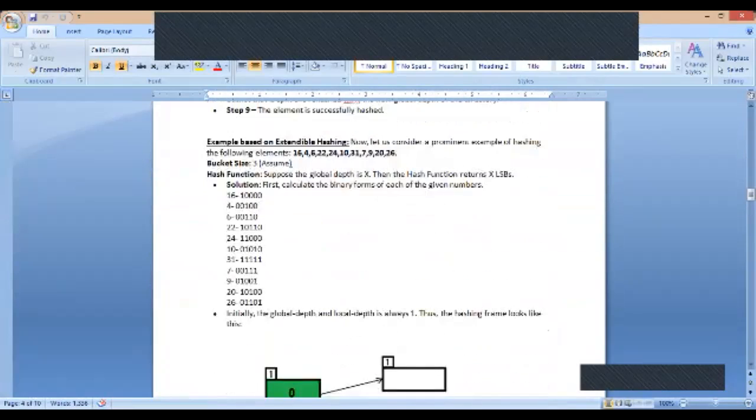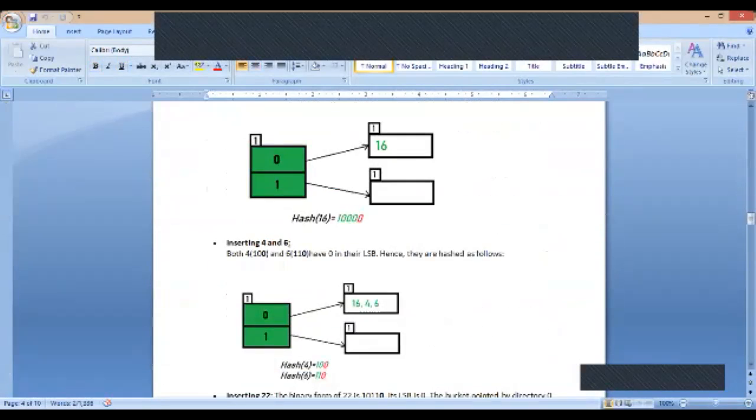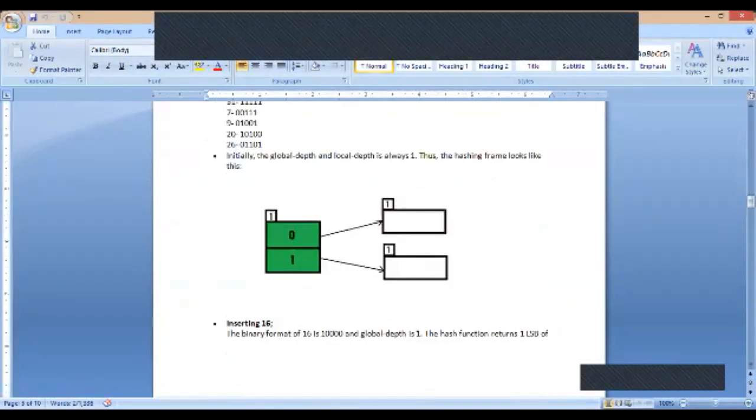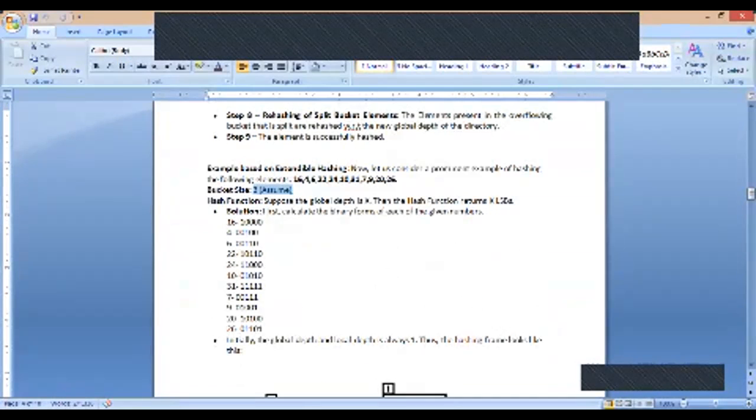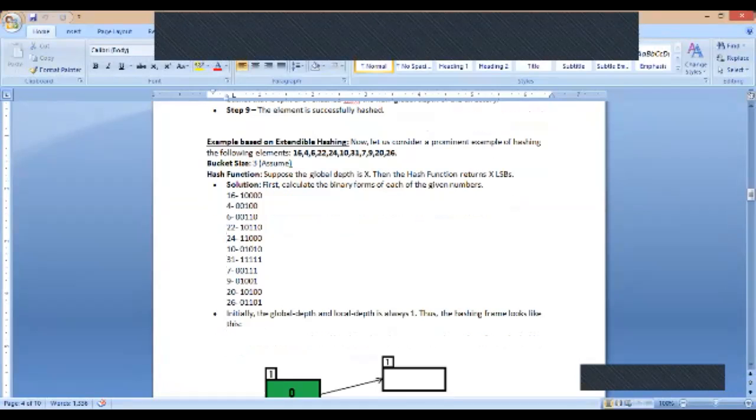Now we'll come to the example directly. They are asking us to insert these particular values, and they say the bucket size is 3. Bucket size 3 means you can insert 3 data items in one bucket, that is, you can insert 16, 4, 6 in one bucket.